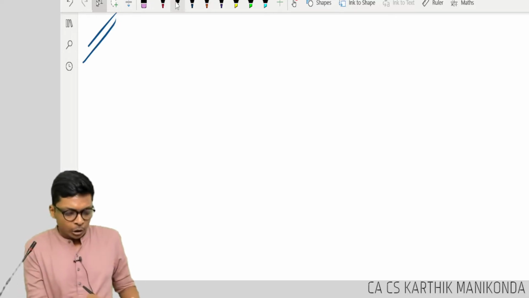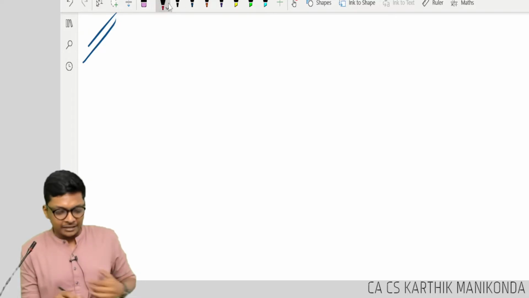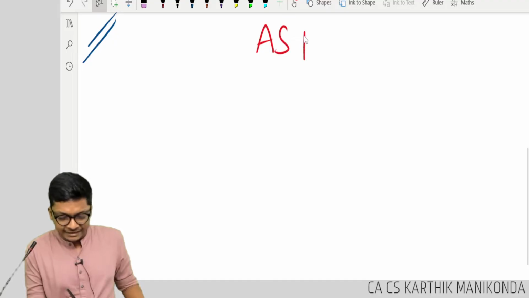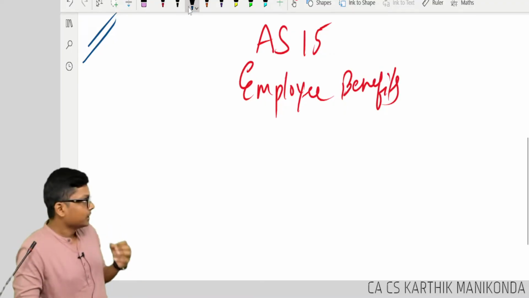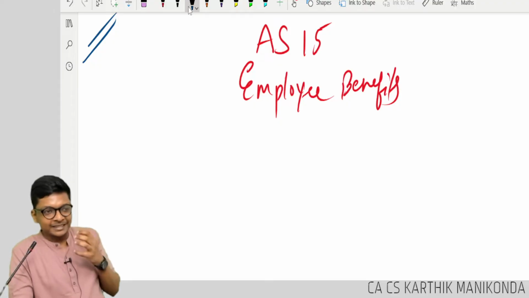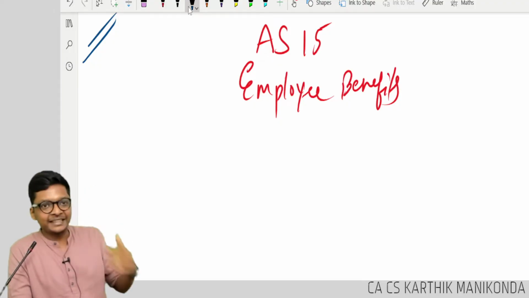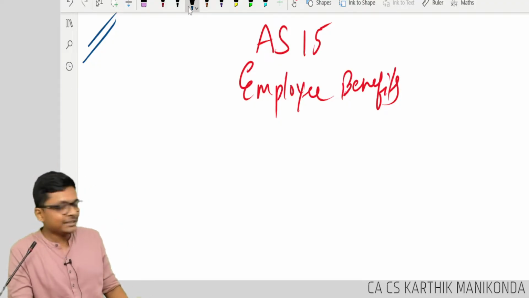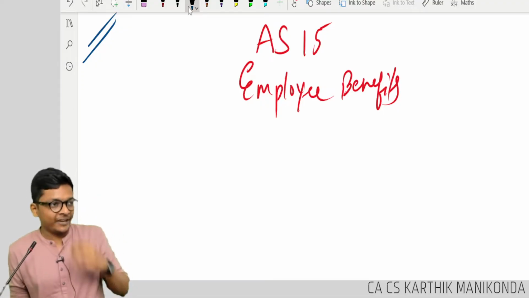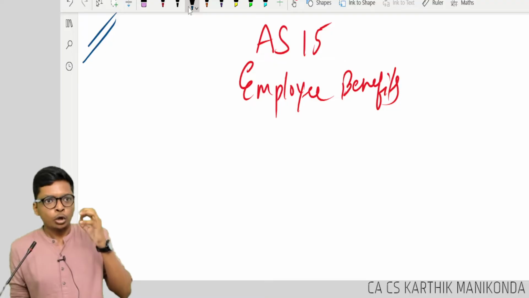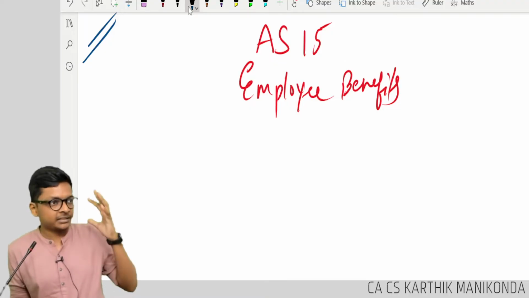Hi everybody, welcome to the last topic that we have, AS 15, which is employee benefits. Now this standard, first time it's making its entry into the CA Inter syllabus. In the history of CA exams, so far it's been only part of CA Final. It is a complex standard, yes.